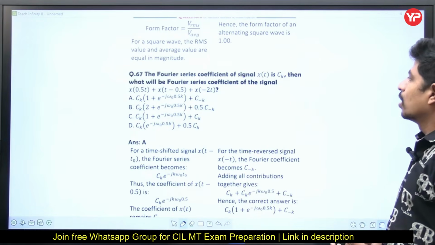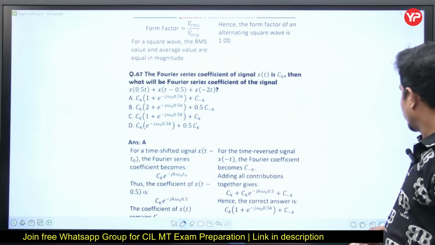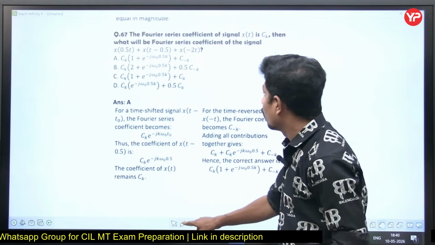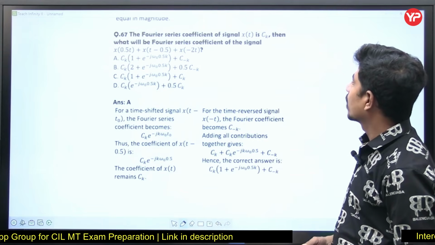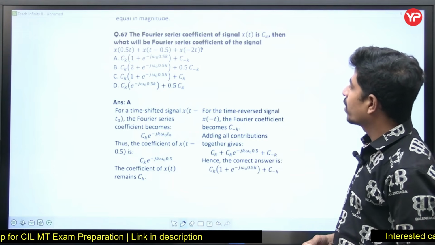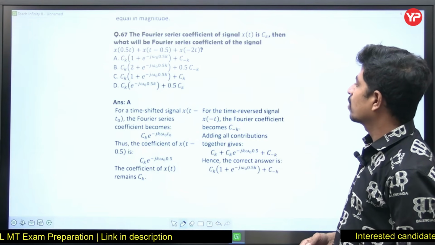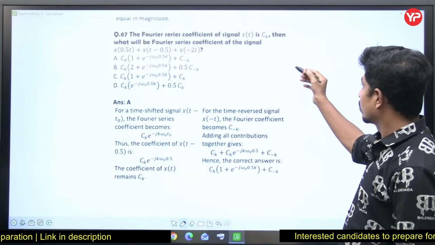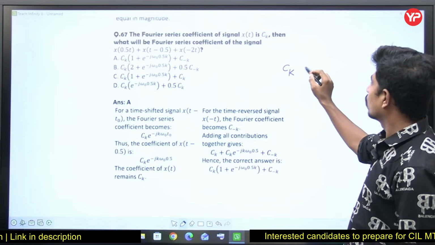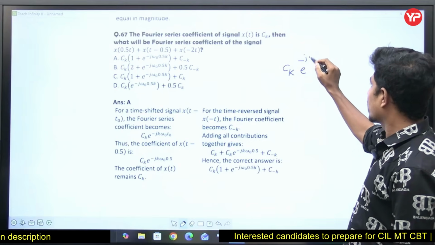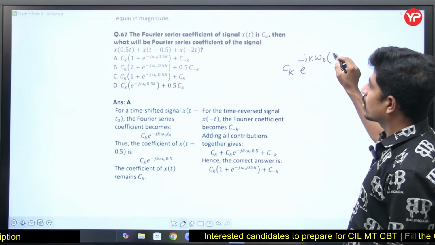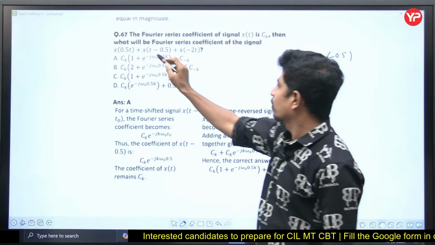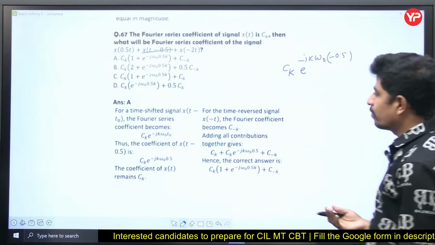Right. Next question. The Fourier series coefficient of x of t is Ck. Then what will be the Fourier series coefficient of the signal x of 0.5t, x of t minus 0.5, x of minus 2t? See, here shifting is there. If you do the shifting, you get Ck into e power minus j k omega naught into t naught, where t naught is minus 0.5. After that we do the scaling also.